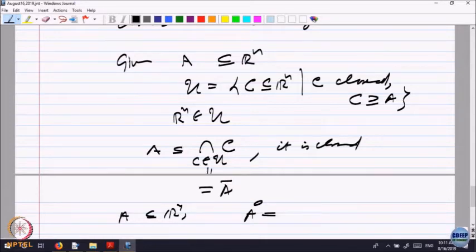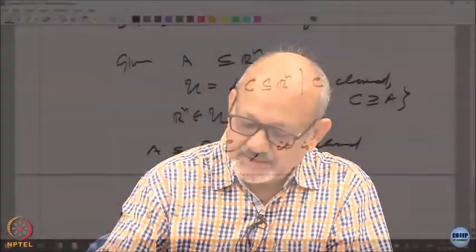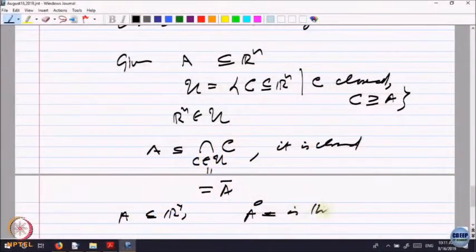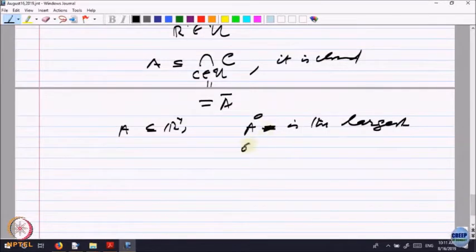So, I should try to make it bigger, right. So, try if you like, try to prove it. A interior is the largest, you can deduce it from here also if you like, is the largest open subset of A.